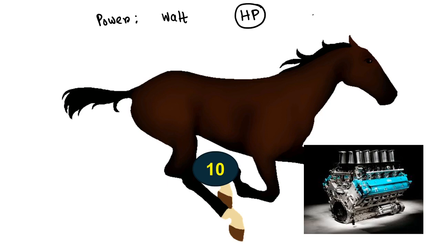The same scientist James Watt discovered this new horsepower unit, but there is a story.